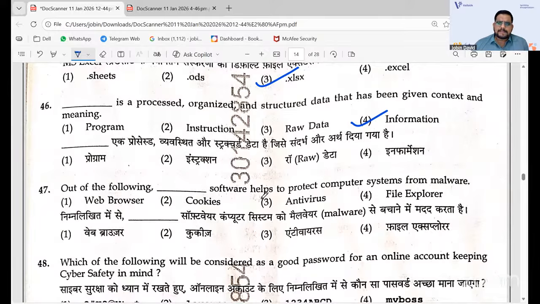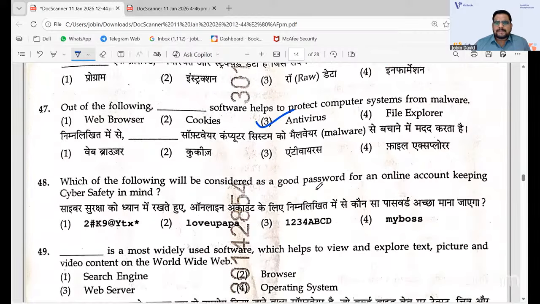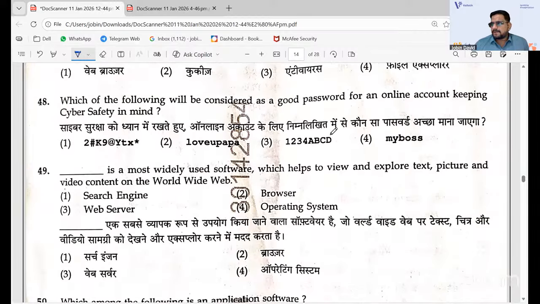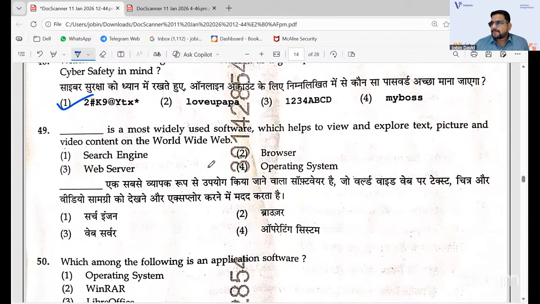It is a direct, easy question. You have antivirus as the answer. Good password. It is not 'love you Papa', or 1 2 3 4 ABCD, or 'my boss'. It is actually a difficult one. You have it as two hash. When you read the question, it is easy. The next one is: the most widely used software which helps to view web pages.